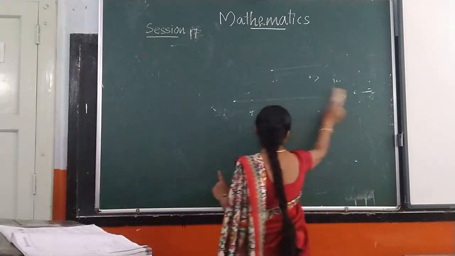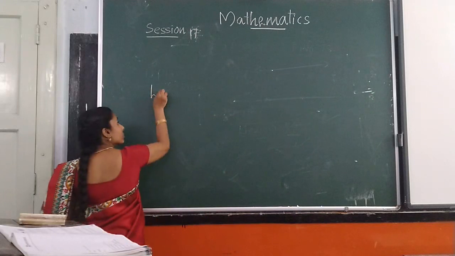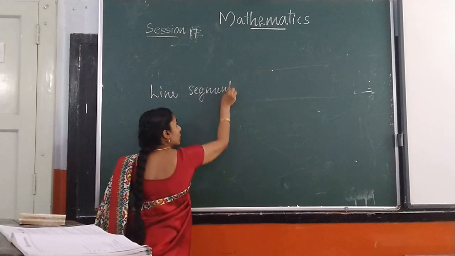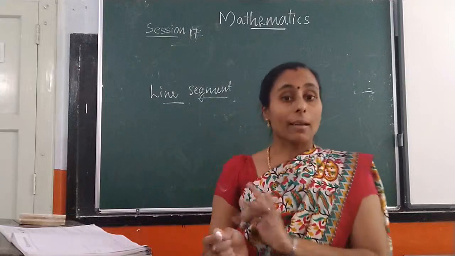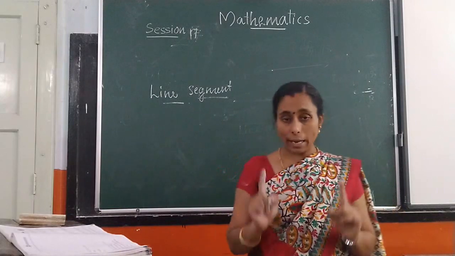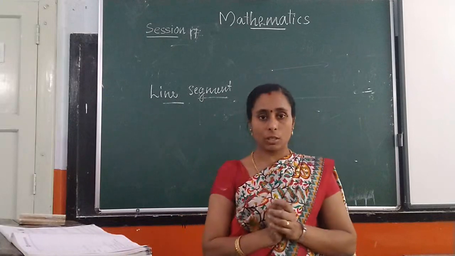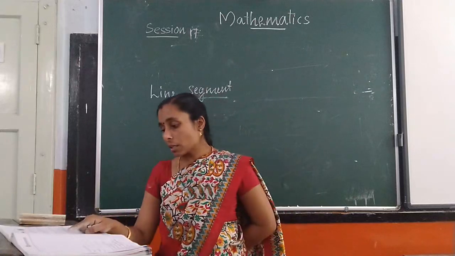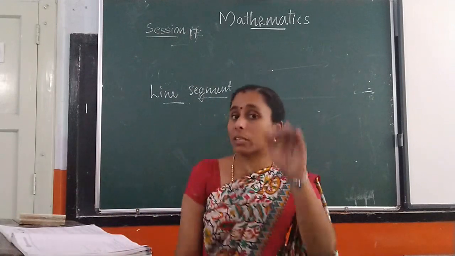Here, now we are going to learn line segment. A line is different and a line segment is different. A line segment is a part of a line which has a starting point and an ending point. We can measure it, which has a fixed length. Line segment has a definite length. We can measure it with a scale.